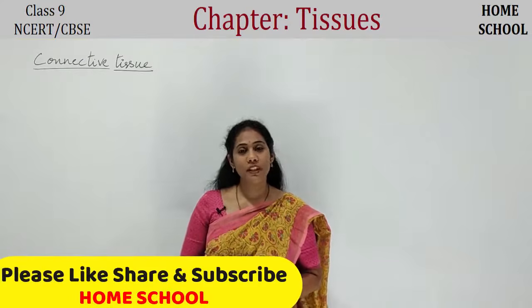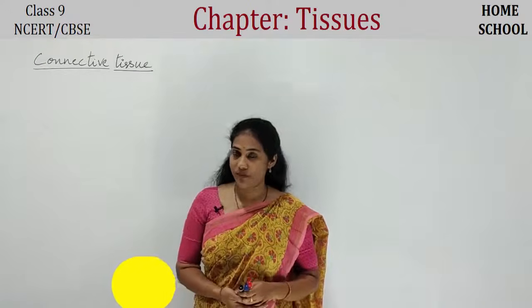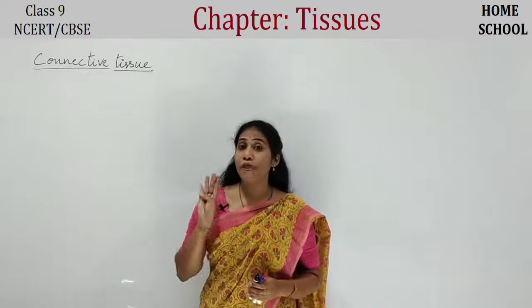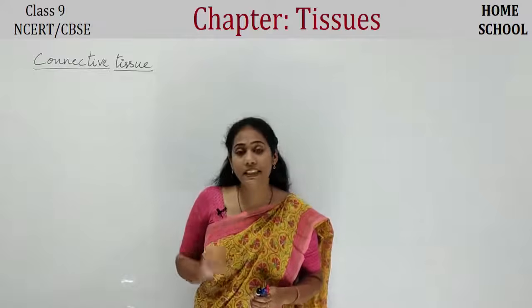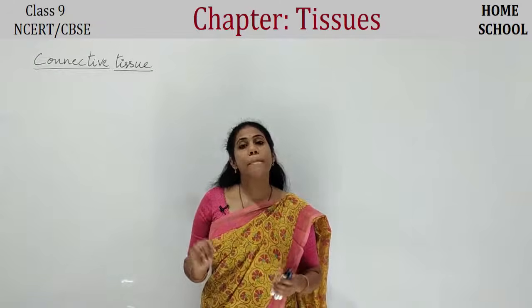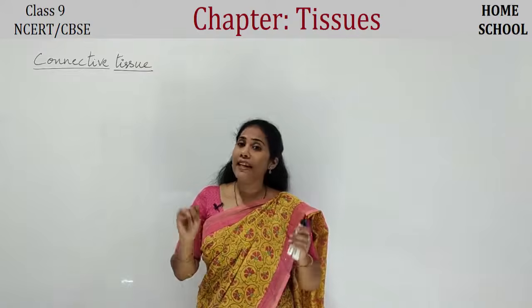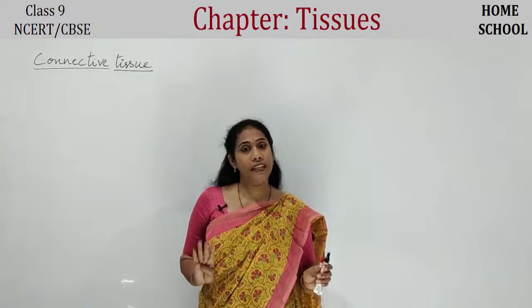In our previous video, we discussed the epithelial tissue, isn't it? We actually started with animal tissues. There are four important animal tissues: epithelial tissue, connective tissue, muscular tissue, and nervous tissue. We discussed everything about epithelial tissue in the last video, right?